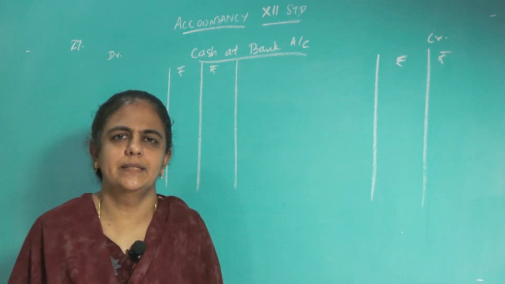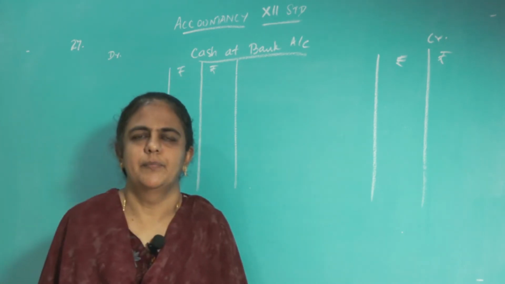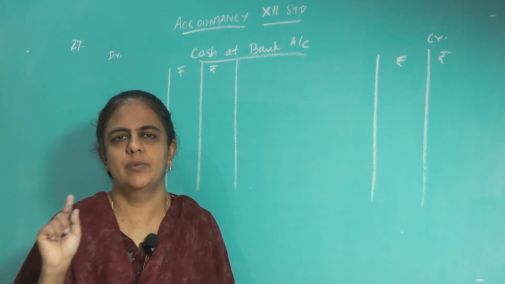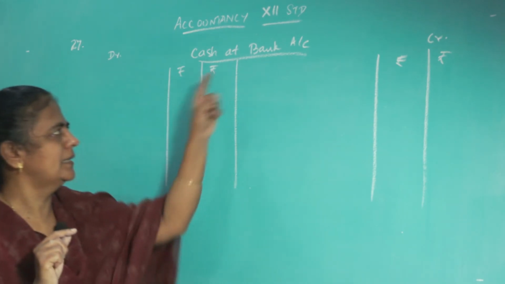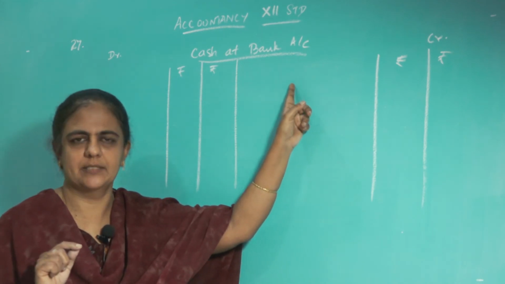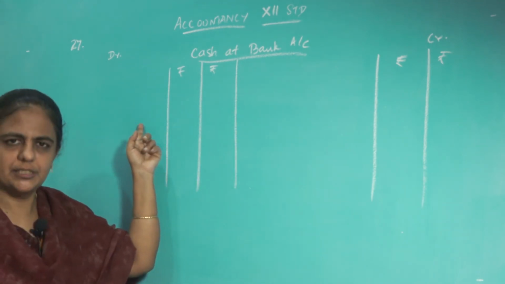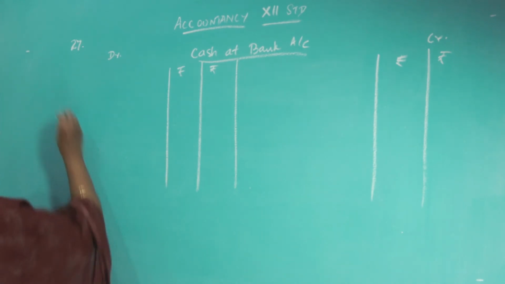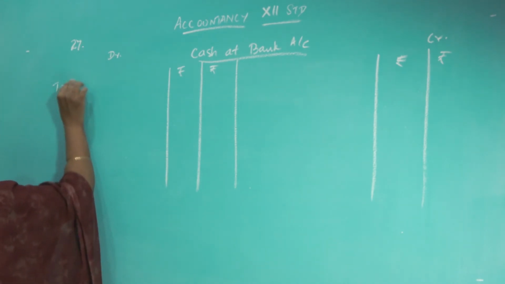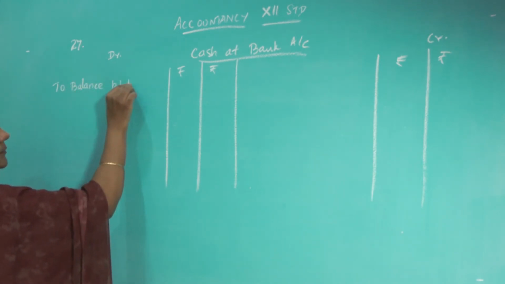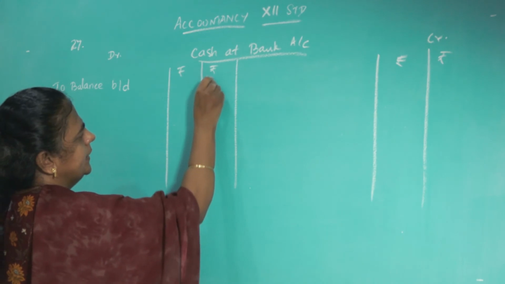Now, how to prepare this cash at bank account? For preparing the bank account, what you must do? You must see the balance sheet, what is given in the question. This bank is an asset, so all assets will always have a debit balance. Whatever is given in the balance sheet, that money you must bring down here. That is the opening balance. So you have to write to balance brought down, 40,000.